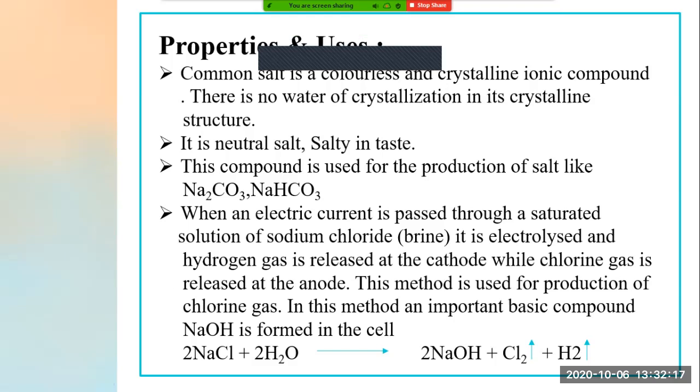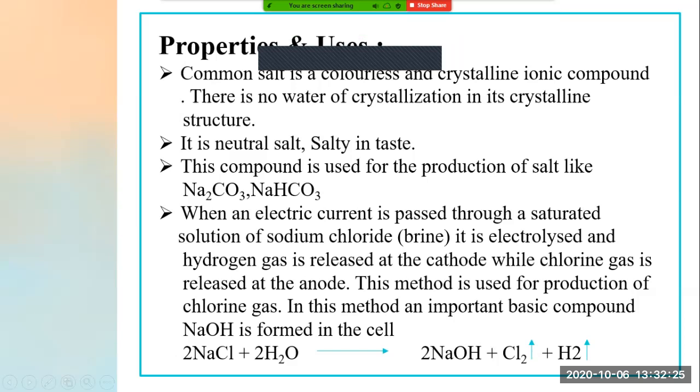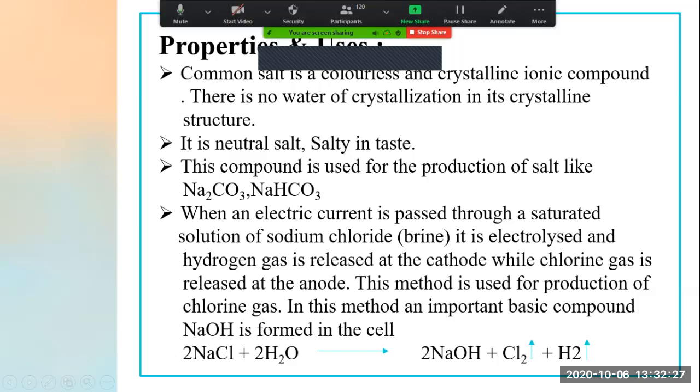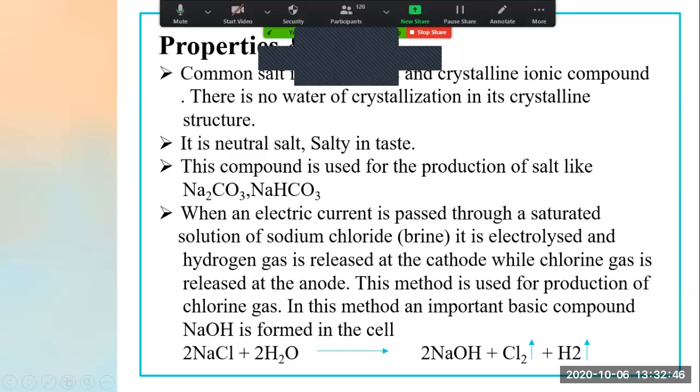That is crystallization. Now, water of crystallization means that when I write NaCl, do I have to write NaCl dot H2O? No. We just write NaCl, right? So that is the meaning: there is no water of crystallization in its crystalline structure.